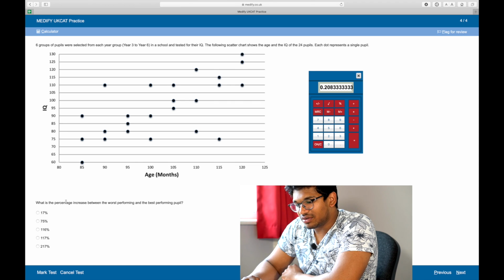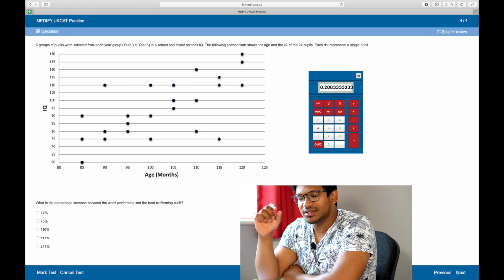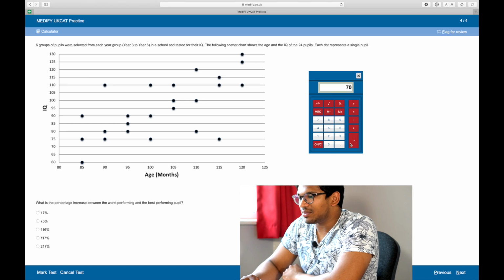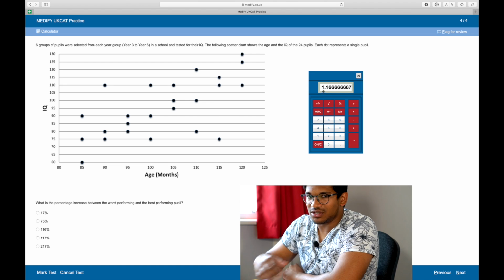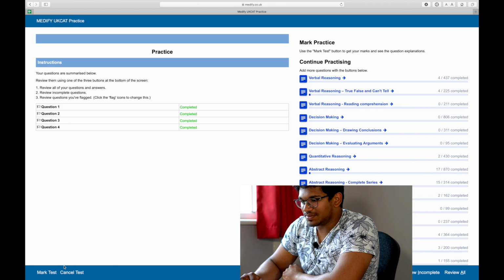What is the percentage increase between the worst performing and best performing people? So percentage increase, you work it out as the difference divided by the lower number. So the lowest number of the worst performing people is 60, the highest is 130. So the difference firstly is 130, take away 60, which is 70, okay? Then we divide 70 by the lowest number, 60, which is 1.16, which is equivalent to 116%, or 116.6%, which rounds up to 117%.